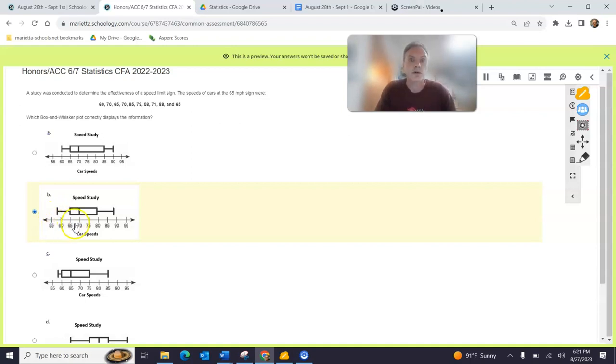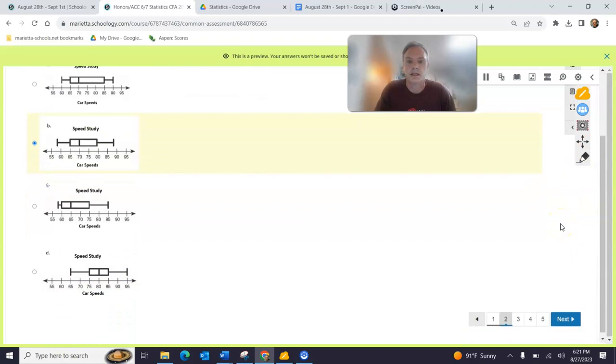If more than one of these had the same minimum and maximum, we'd need to know what the median was and the quartiles and maybe match those up also. So that may come up in the future. But this one was a pretty easy one right here.